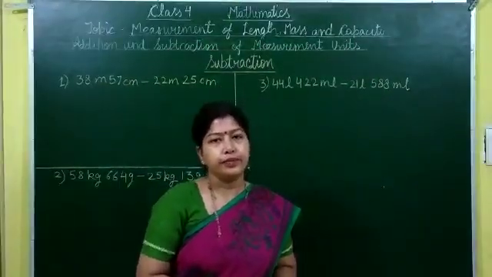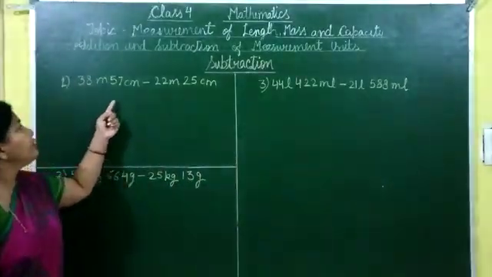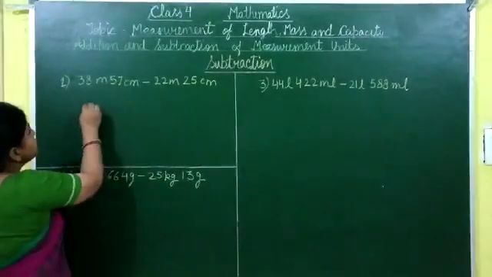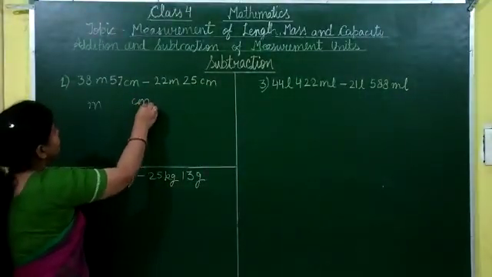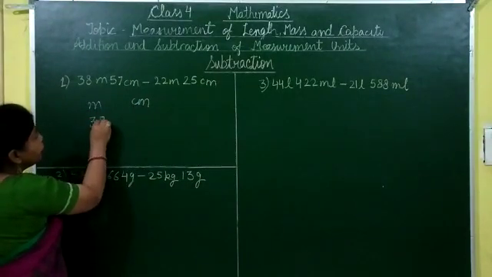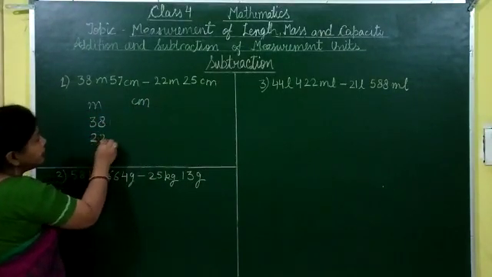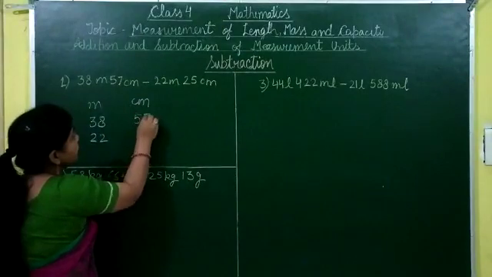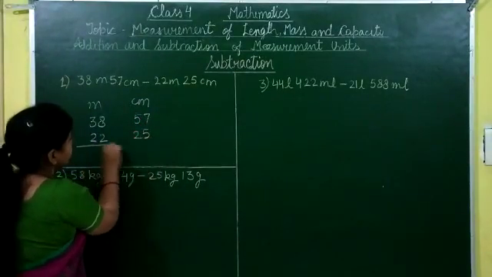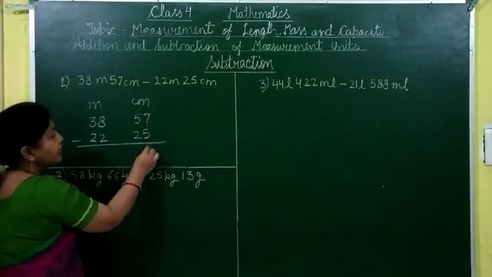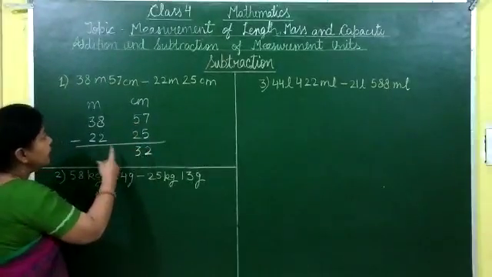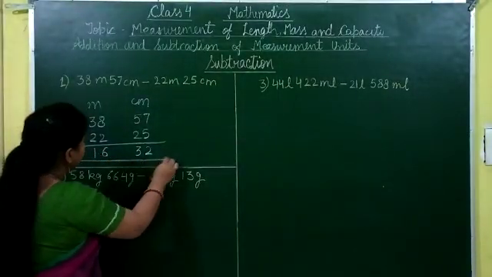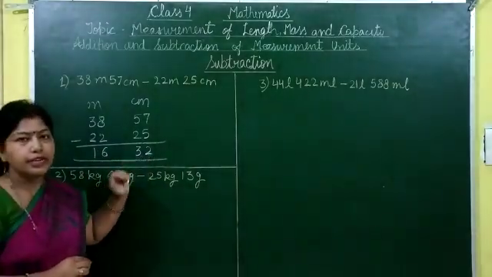Let's learn subtraction. Example 1. 38 meter 57 centimeter minus 22 meter 25 centimeter. Making two columns here, meter and centimeter. So writing the units of meter in meter column, 38 meter and 22 meter, and the units of centimeters in centimeter column, that is 57 minus 25. Now subtracting this one, 7 minus 5, 2, here 5 minus 2, it is 3, 8 minus 2, 6, and 3 minus 2, 1. So here 16 meter 32 centimeter.